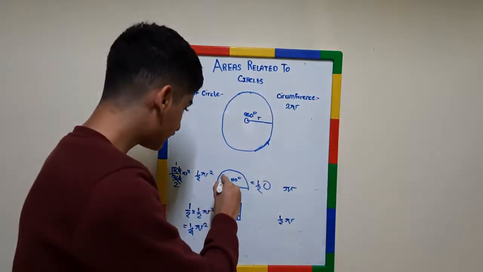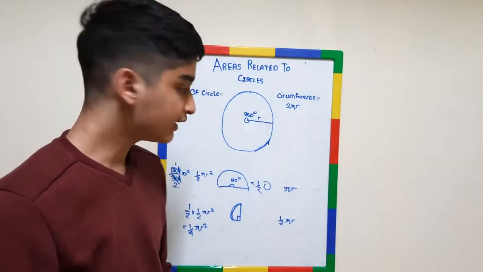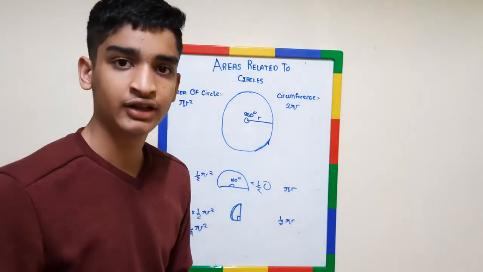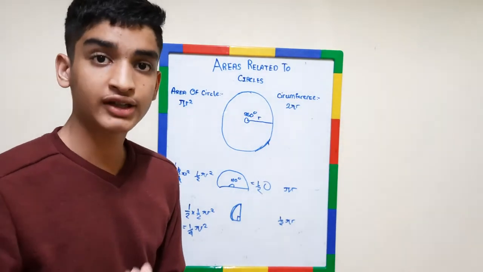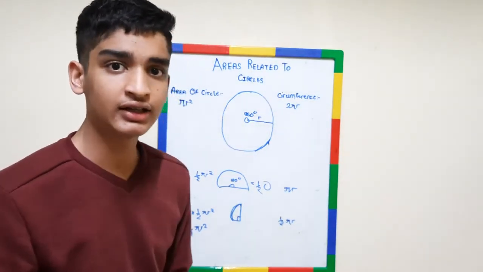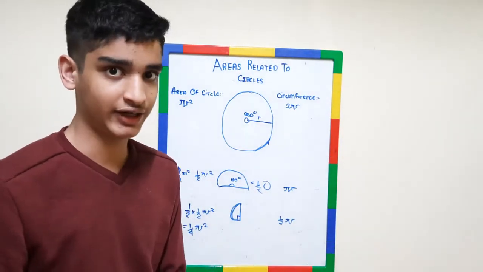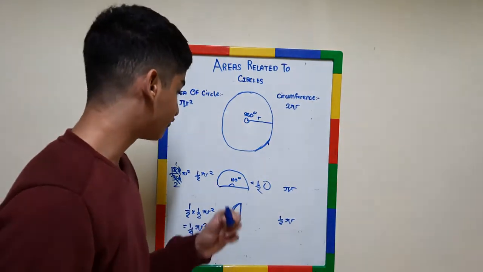Since the semicircle's angle, since it's half a circle, is 180 degrees, and in the full circle it's 360 degrees. So we know that for a full circle it's pi r square. So now we are comparing the semicircle's area to that of the normal circle. So it becomes half pi r square. Correct? And similarly for the circumference.